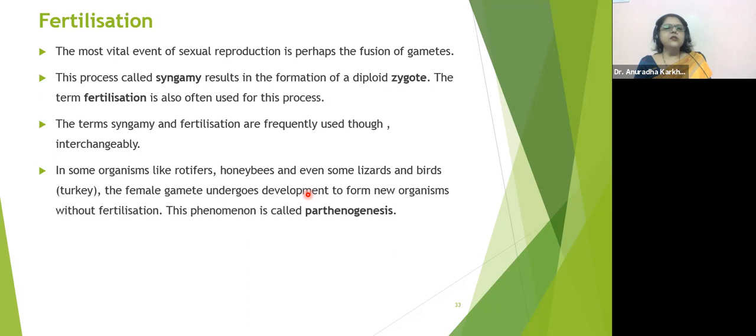So what is parthenogenesis? It is a type of asexual reproduction. There is no fusion of gametes. A gamete is formed, but that gamete is not going to undergo any fusion. So no fertilization seen, no fusion seen. So the resultant organism is a product of what? The egg alone. They are saying female gamete, so it should be the egg alone. Correct? Understood?